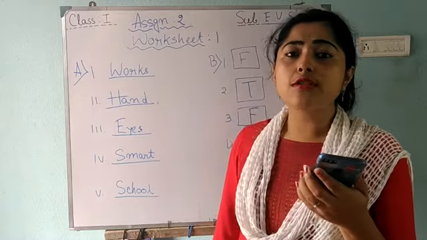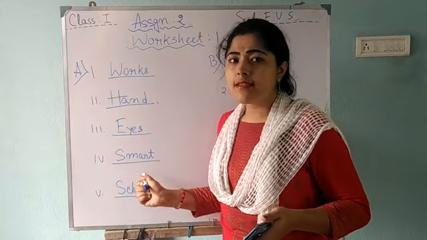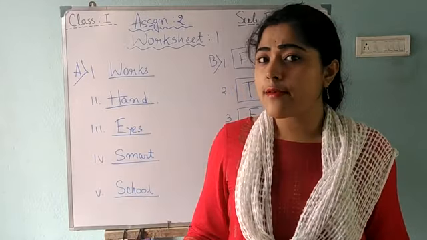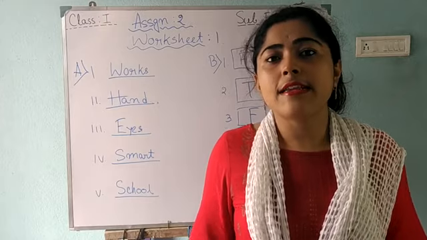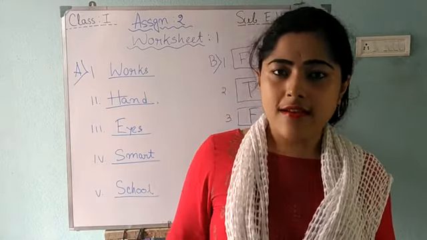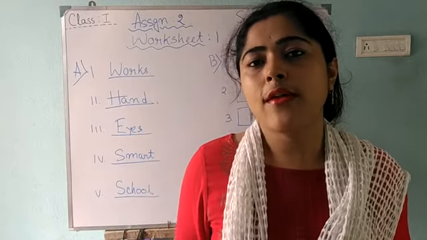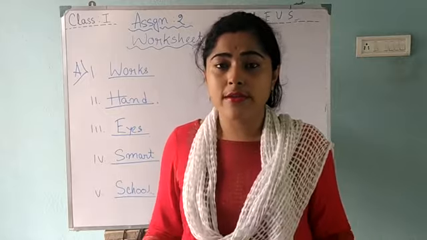Question 4. Clothes also make us look smart. That's why we wear different types of clothes regularly, different designs for different occasions. When we go out, we wear something. When we are home, we wear something.